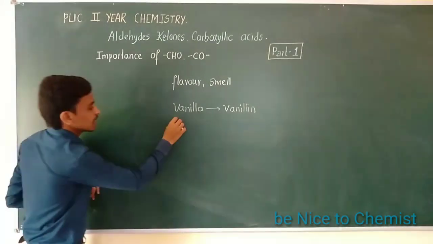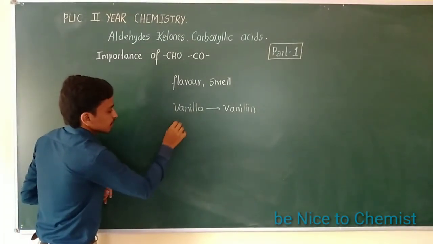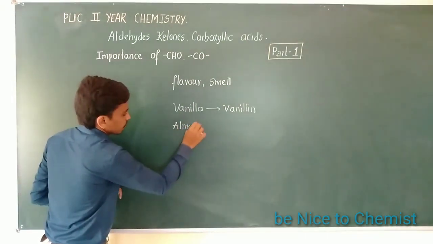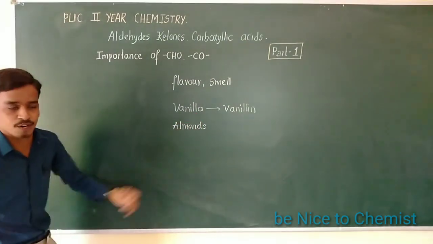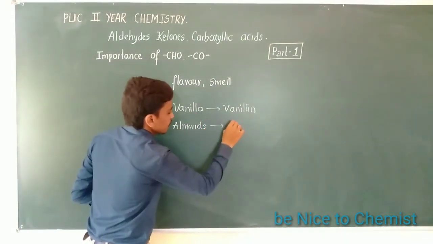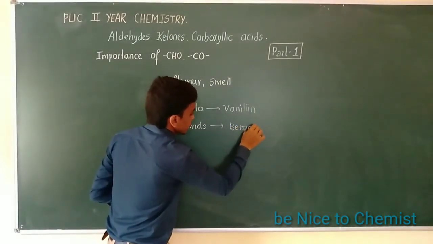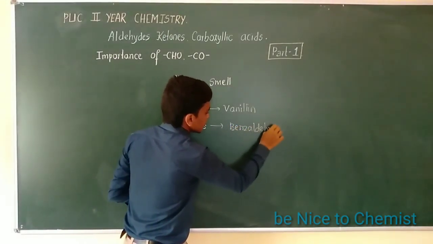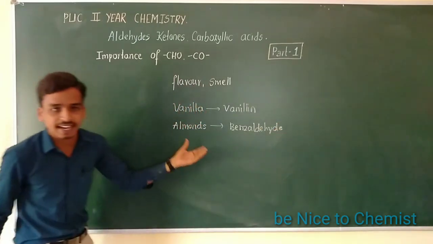Similarly, another one you already know is almonds. In almonds, pure benzaldehyde is present, which is another type of aldehyde.